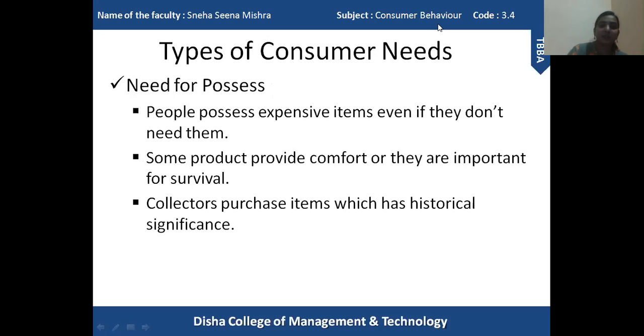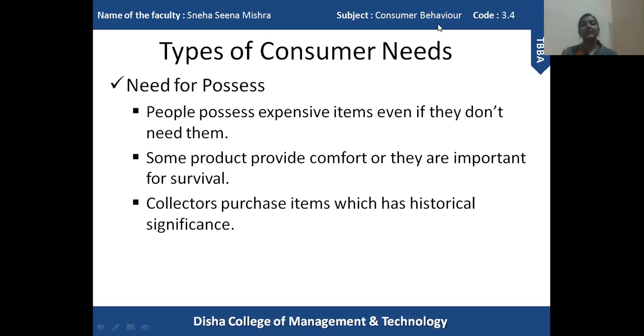Okay. So the next type of need that we are going to discuss is the need to possess. Now, people possess expensive items even if they don't need them. So why do we purchase an expensive item even if we don't want it, even if we don't use it? That is the need to possess. Like the example I gave. Why do collectors invest a large amount of money in purchasing antique items?